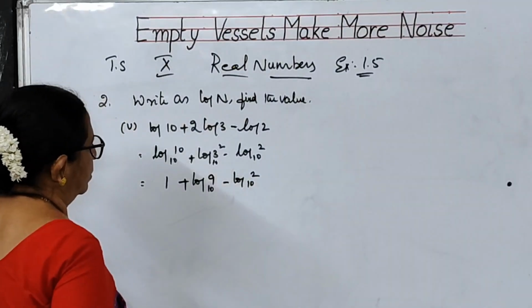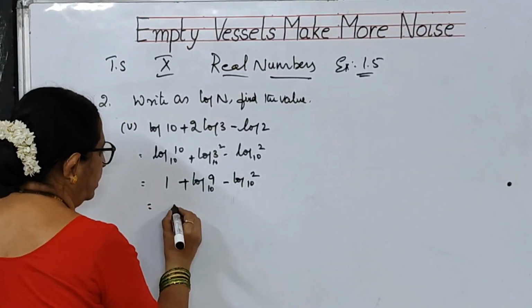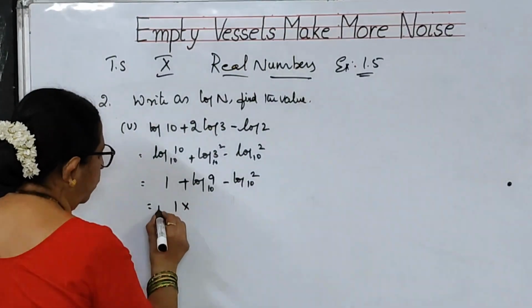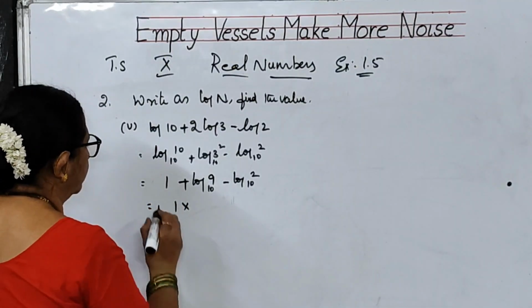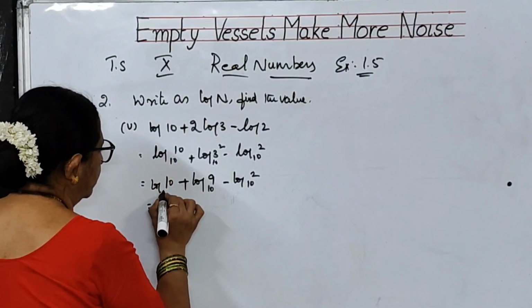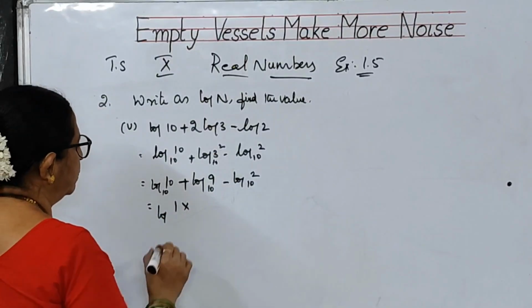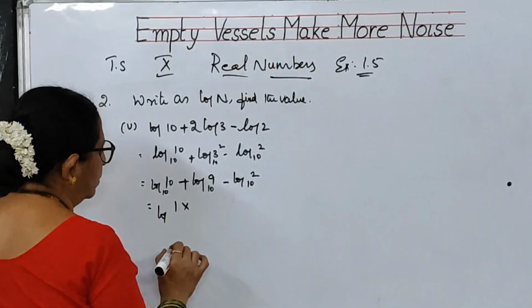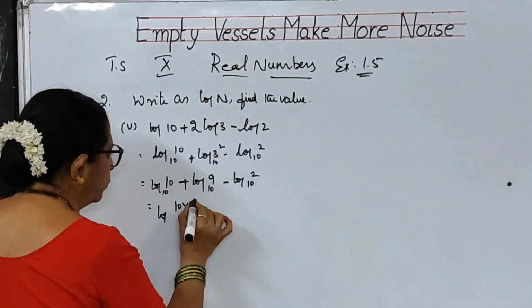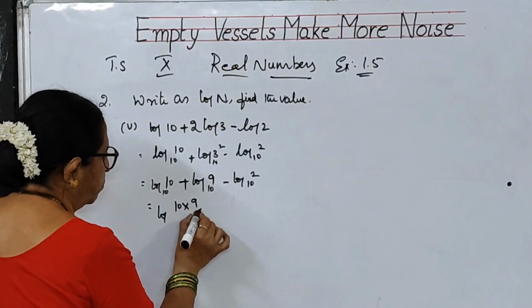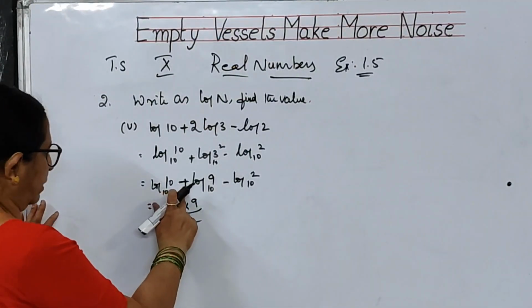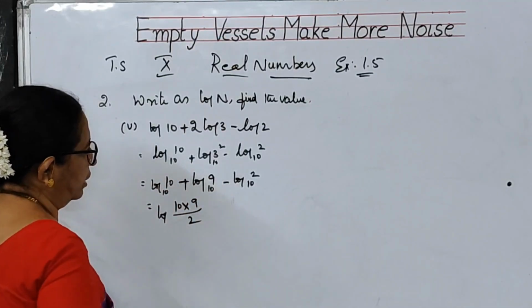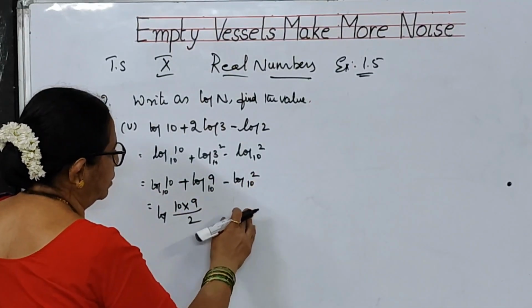To the base 10. That means we will be writing it as a single log, log 10 to the base 10, that is log 10 into 9 by 2. Plus means A into B. Minus means division.